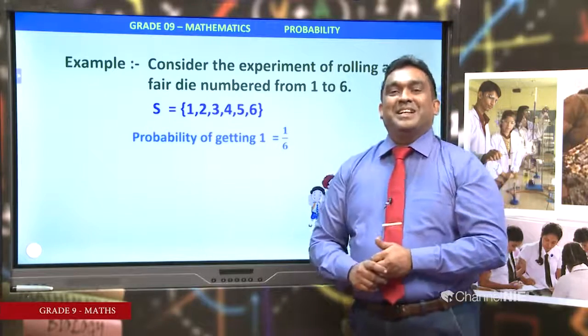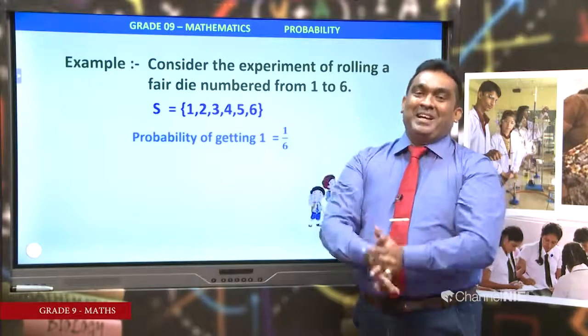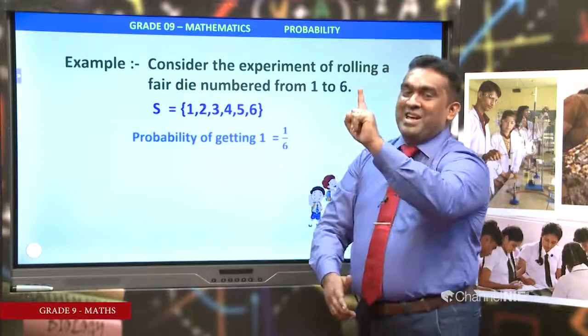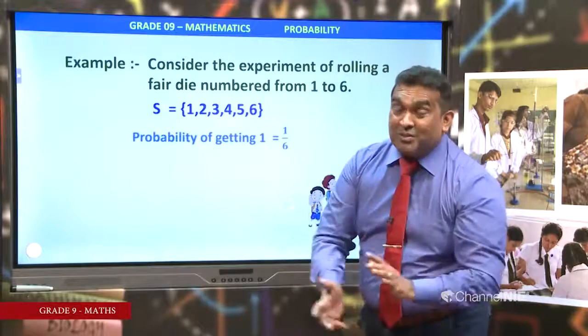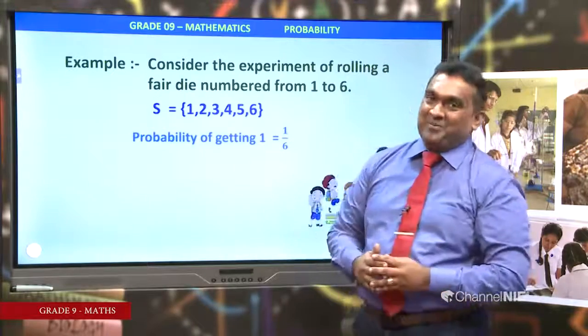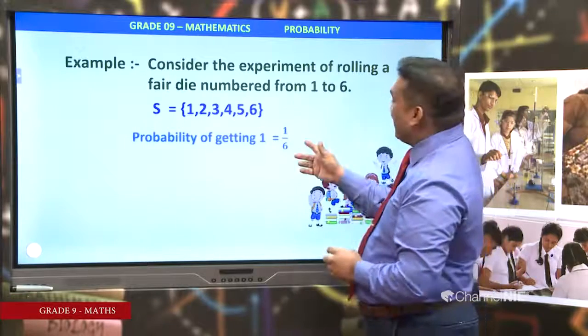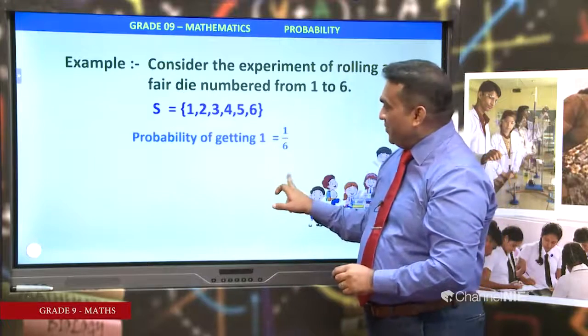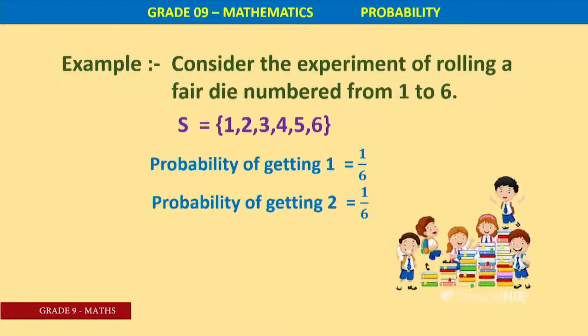Probability of getting 1. As I told you earlier, how many outcomes in the numerator? 1, getting 1. 1 should be divided by total number of outcomes in the sample space. It is clear that total number of outcomes is 6, therefore 1 over 6. Next one, probability of getting 2. Getting 2 means 1 result, not 2 over 6. 2 is an event, that is a single event. Getting 2, right?